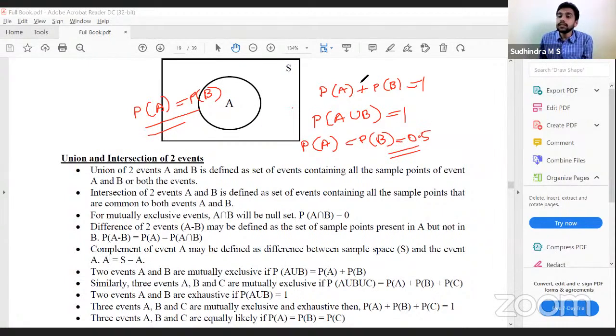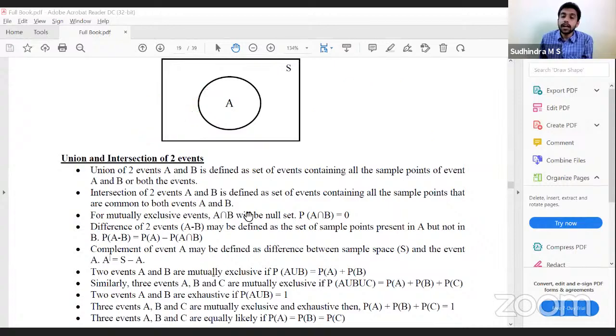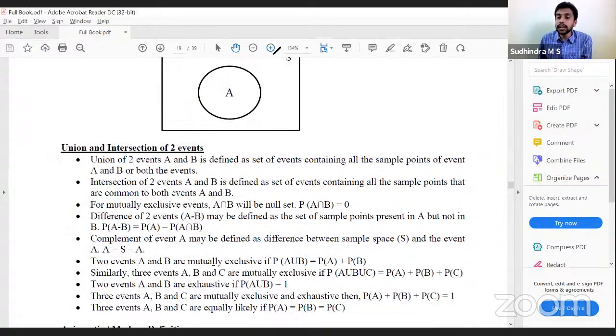Similarly, if three events are mutually exclusive, exhaustive, and equally likely, if they are mutually exclusive, probability of A plus probability of B plus probability of C is P of A union B union C, because they are mutually exclusive. And if they are exhaustive, this probability will be equal to 1. Correct? Since they are equally likely, can I say P of A equals P of B is equal to P of C, which will be equal to 1 by 3? Correct? So that is how we need to analyze equally likely, exhaustive, and mutually exclusive.